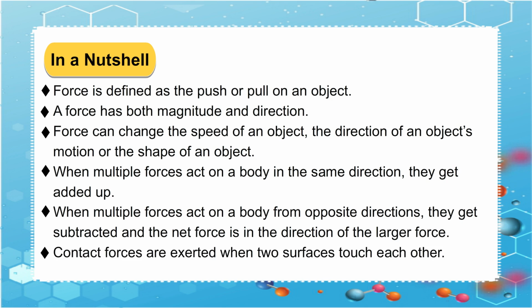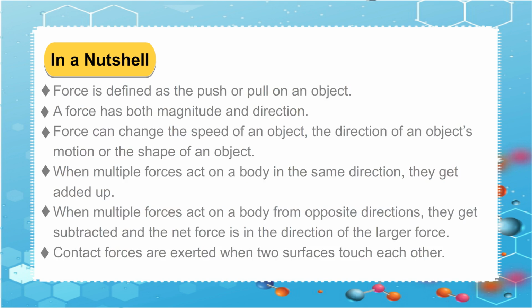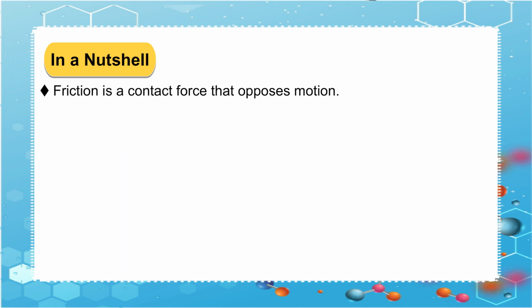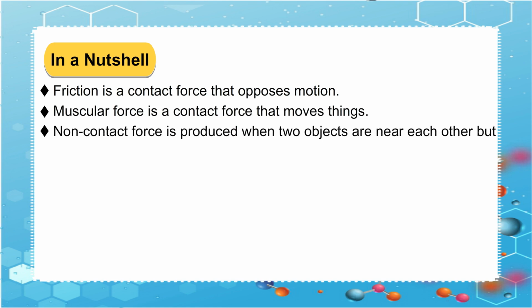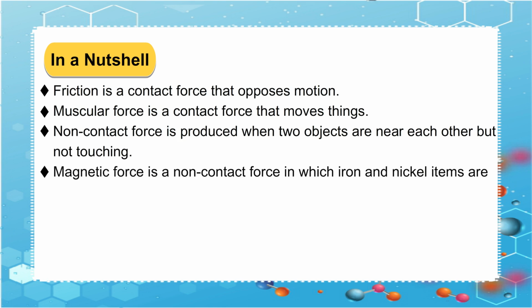Contact forces are exerted when two surfaces touch each other. Friction is a contact force that opposes motion. Muscular force is a contact force that moves things. Non-contact force is produced when two objects are near each other but not touching. Magnetic force is a non-contact force in which iron and nickel items are attracted by a magnet.